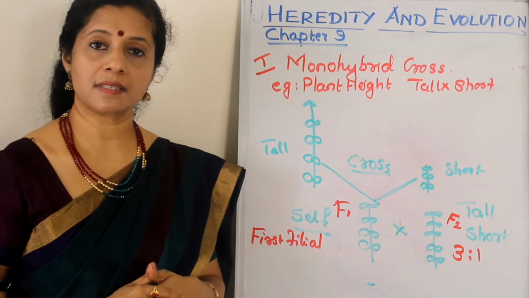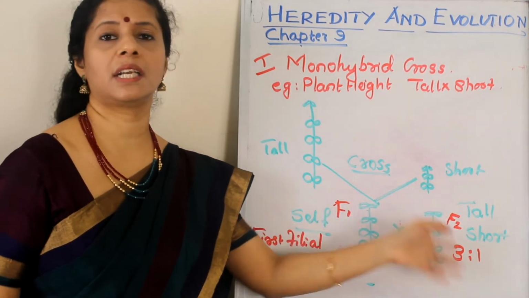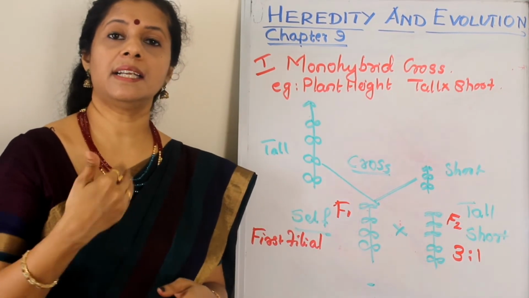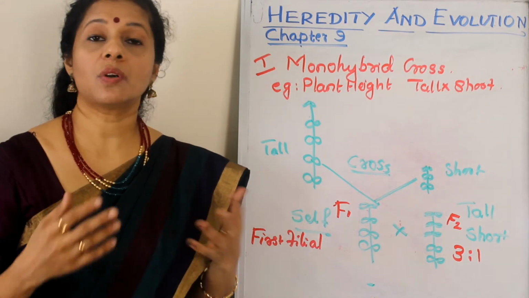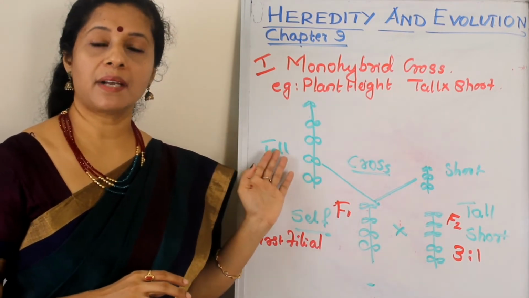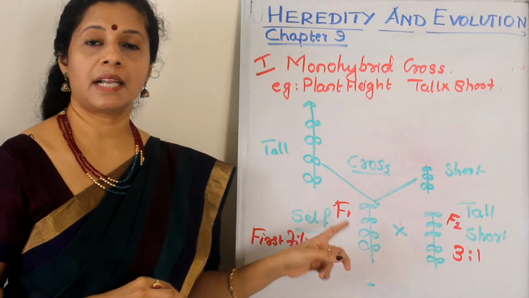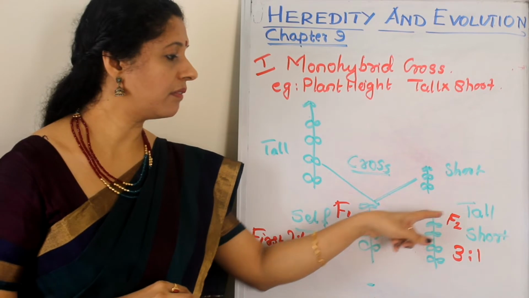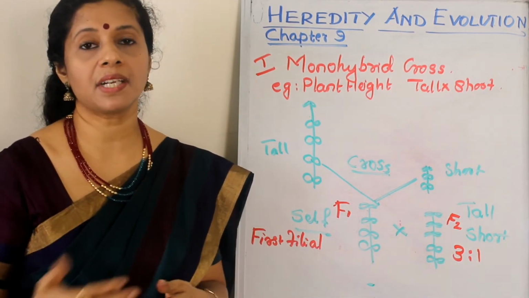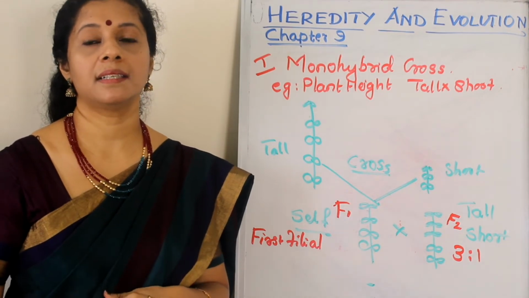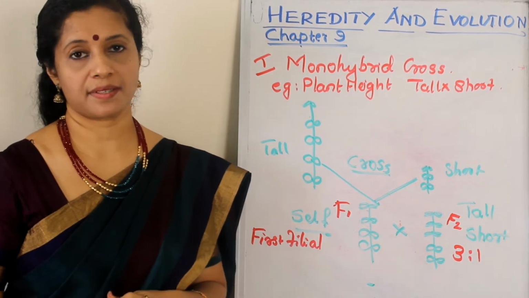He did not stop with this. He repeated this several times, again and again he was getting a 3:1 ratio. Then he did it with the next character, maybe flower color, violet and white. There also the same thing. When a violet plant was crossed with a white plant, he got violet in the F1 progeny, and when it was self-pollinated, he got violet and white in the ratio 3:1. Then he repeated it for all the 7 characters. Every time he was getting a 3:1 ratio. So he proposed the laws based on this.